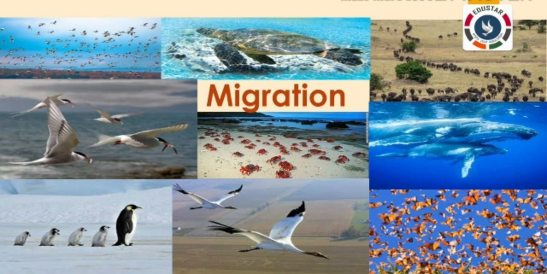Migration. Migration is the mass movement of animals from one place to another. Animals migrate in search of food, for a warmer climate, for laying eggs, and bringing up their young ones in a safer place. Some migrate every year while others migrate only once in their lifetime. The humpback whale, salmon, crabs, sea turtle, Siberian crane, bald eagle, and Arctic tern are some animals that migrate.